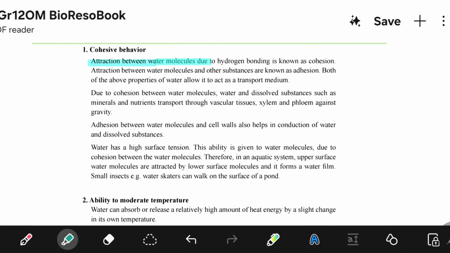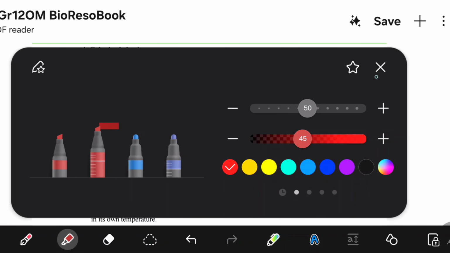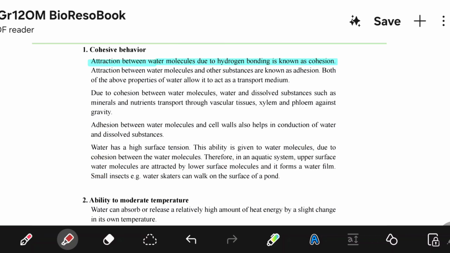Attraction between water molecules due to hydrogen bonding is known as cohesion. The attraction between the water molecules due to the hydrogen bonding is called cohesion. Attractions between water molecules and other substances are known as adhesion. Now, if you take a container, what is the difference between adhesion and cohesion?